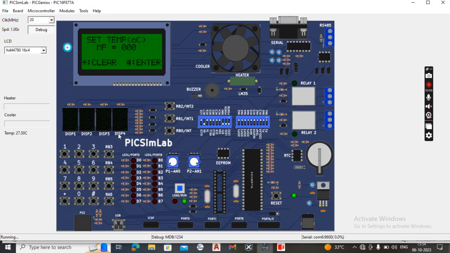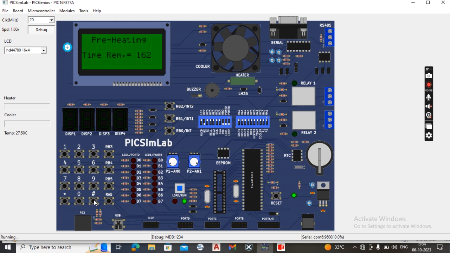Now I am going to set the time for 22 seconds. By pressing the hash key, I can start the convection mode. Here we can see the preheating started from 180 seconds: 172, 171, 170. We have to wait until it reaches 0 seconds.